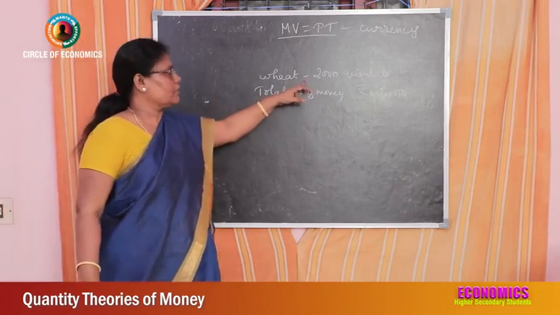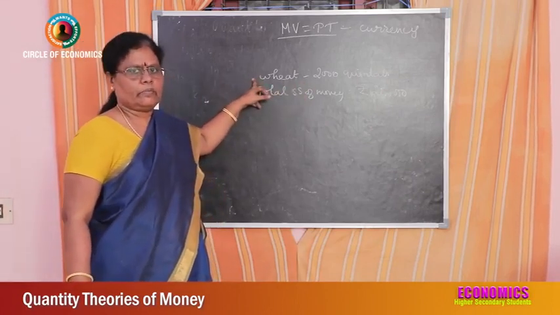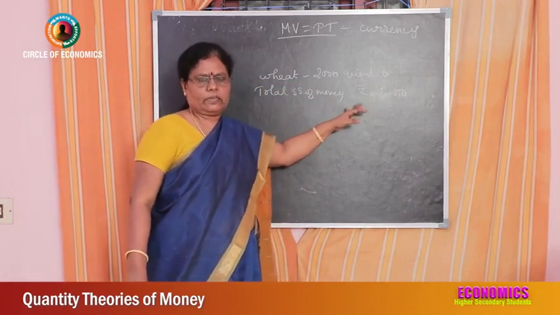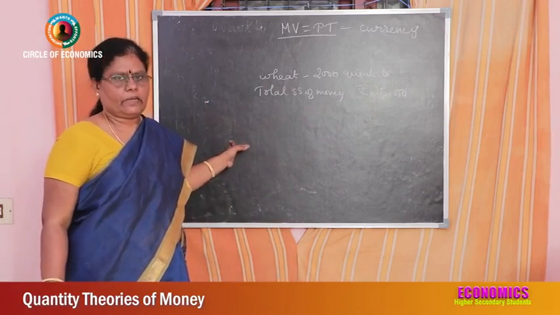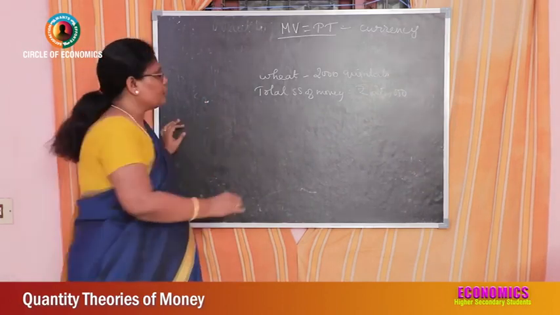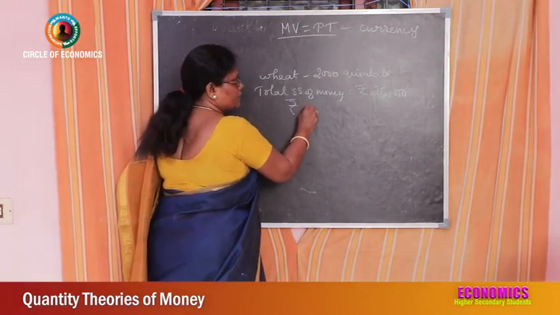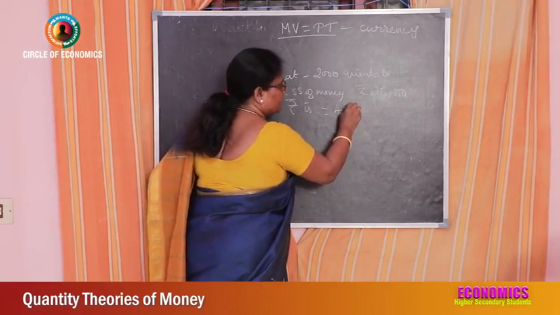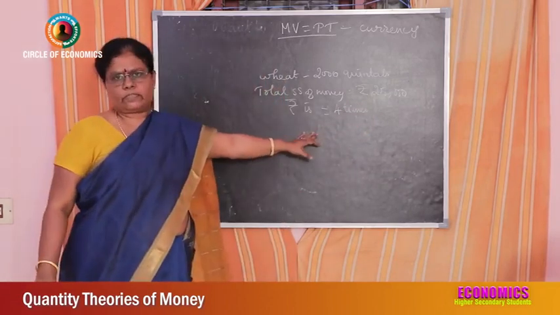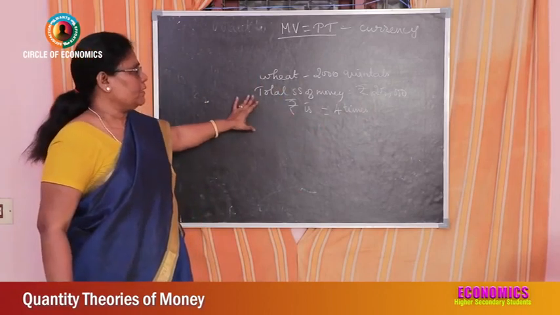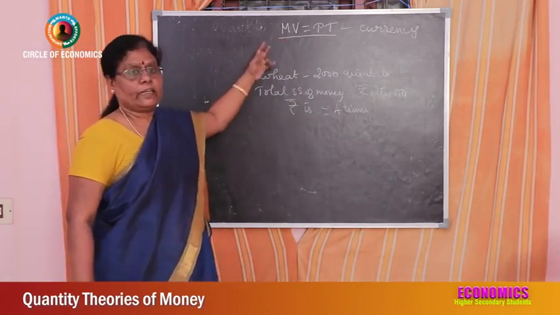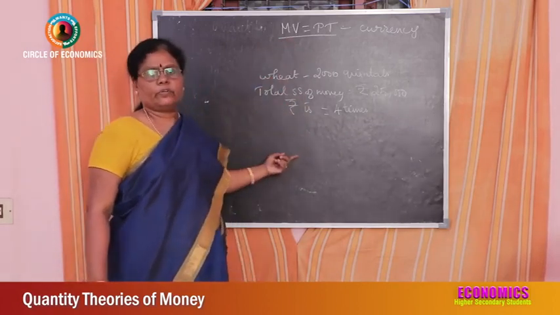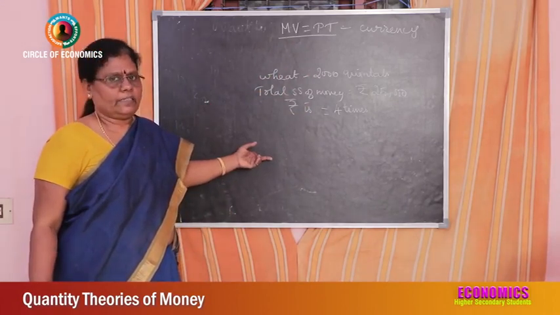Yes, 2000 quintals of wheat alone is produced in an economy per year, and the total supply of money in that year is rupees 25,000, by the Reserve Bank of India. And now we suppose rupee 1 is exchanged 4 times in a year. How many times is it exchanged? 4 times in a year. Now we will find out the price of that commodity, and whether this transaction approach easily explains the quantity theory of money.